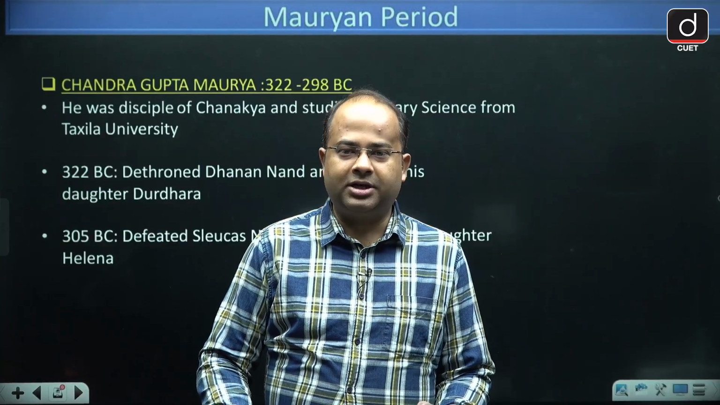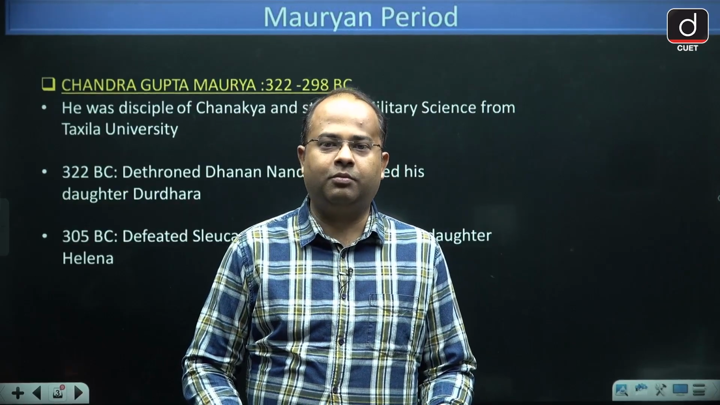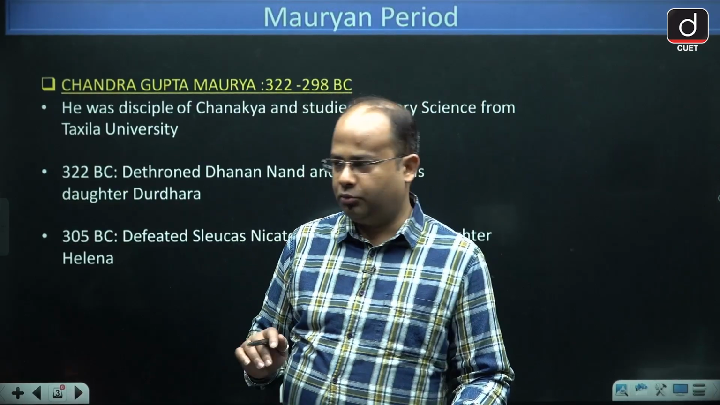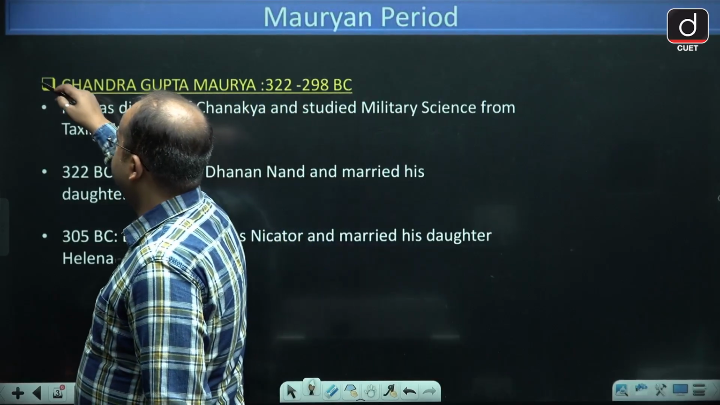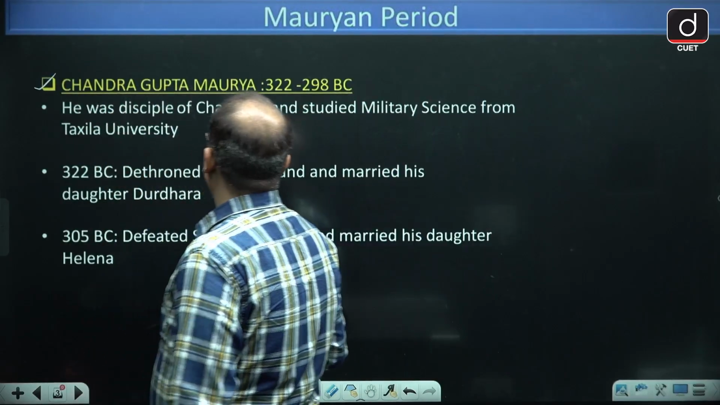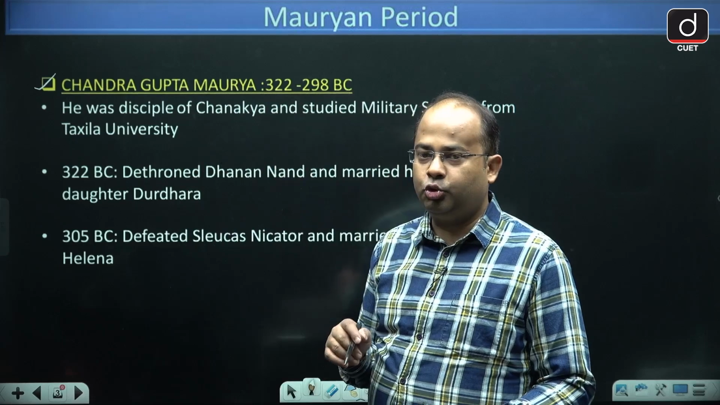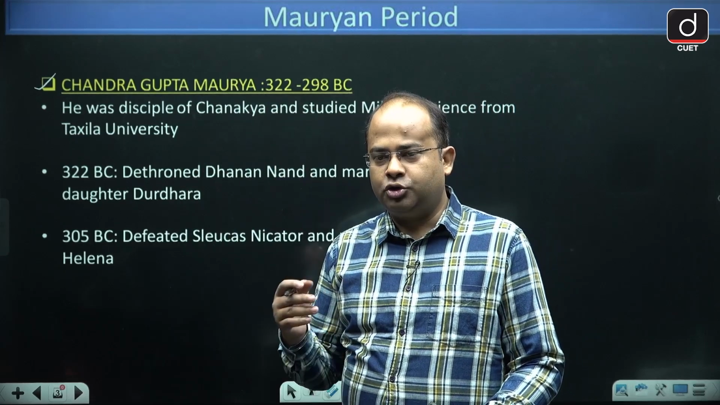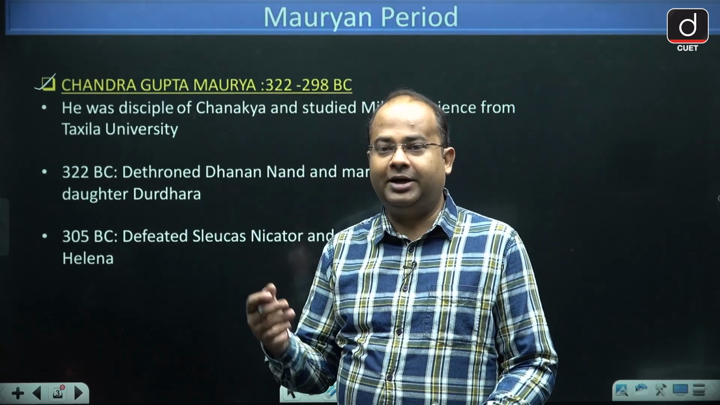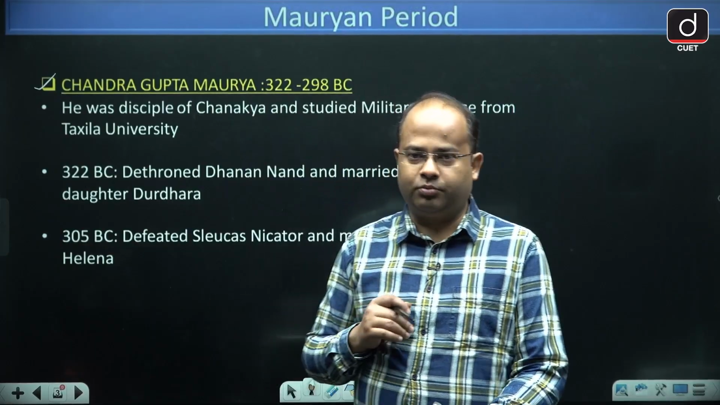Now guys, let's discuss the first ruler, that is the founder of Mauryan dynasty, Chandragupta Maurya. So Chandragupta Maurya, guys, was the founder of this dynasty and he ruled from 322 to 298 BC. So 322 to 298 BC was the term of Chandragupta Maurya.